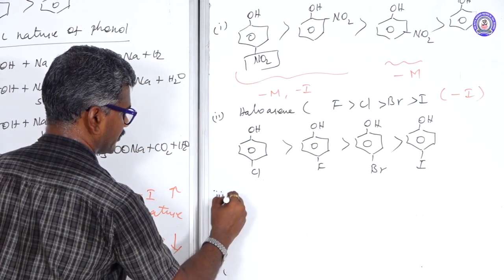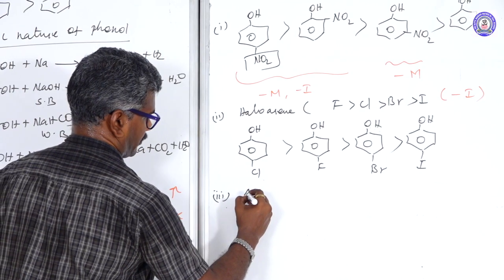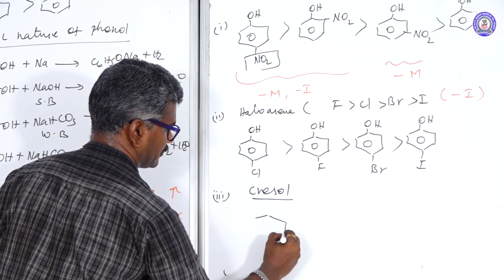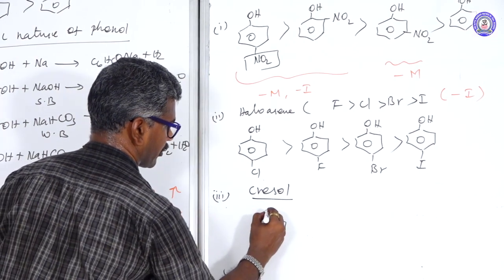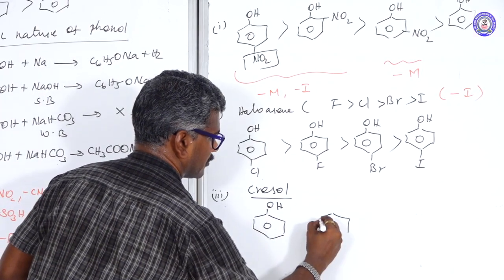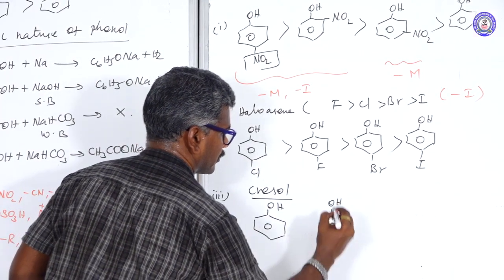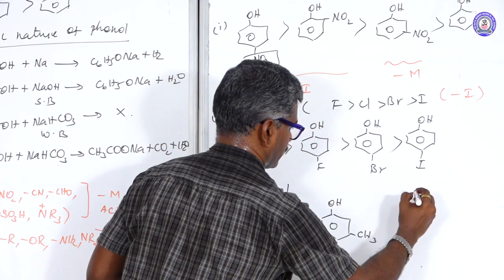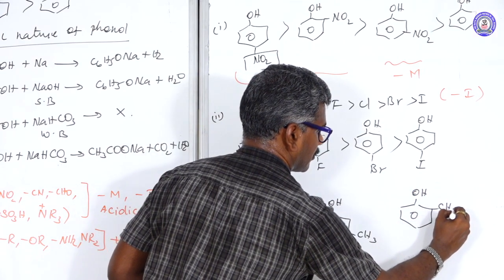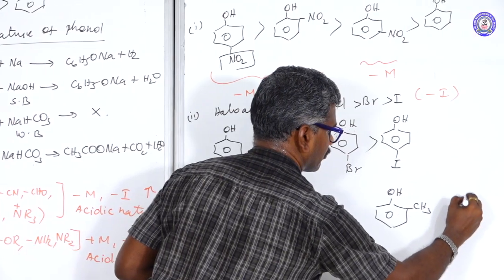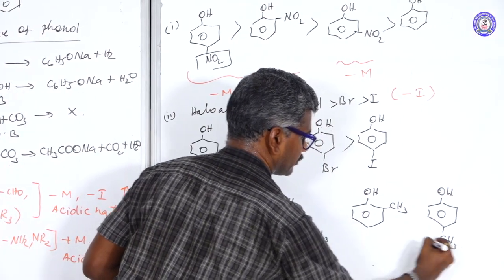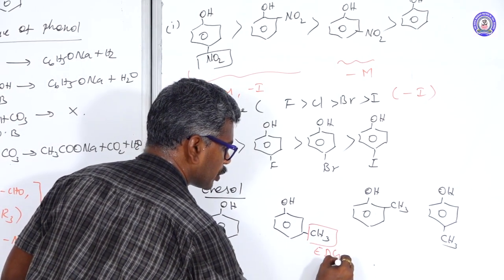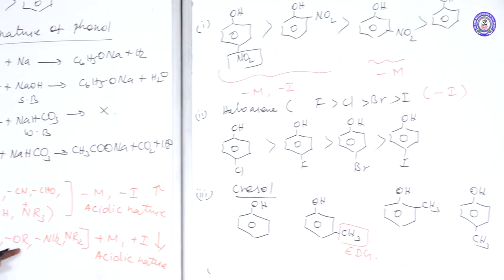Another one is cresol. Here, the methyl group is an electron donating group, like R, OR, like that.